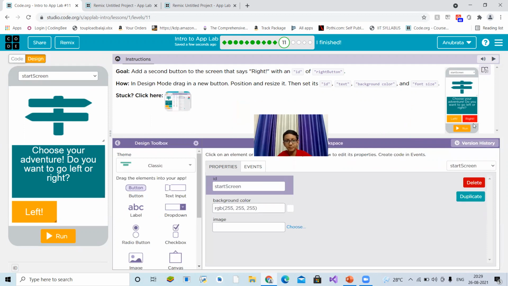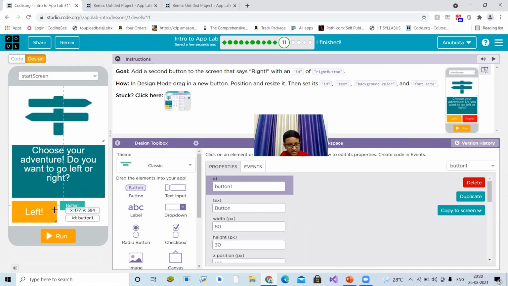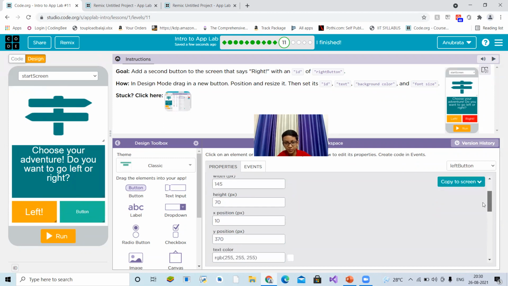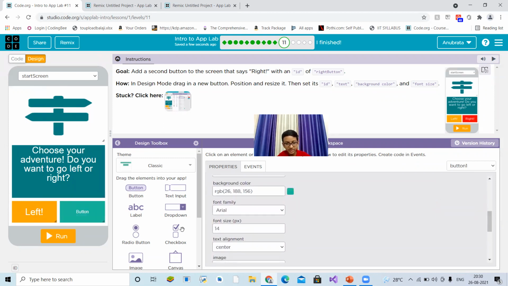We will just make this right button, and let's do it how they told. I hope that the background color is red for that button. Let me compare, and I think yeah. So that's designing, that's app development. You can see the width is 145, the height is 70. So it will be the same, 145, 70. You see, it's done. And let's take the font size. It's 30. Let's make it 30.